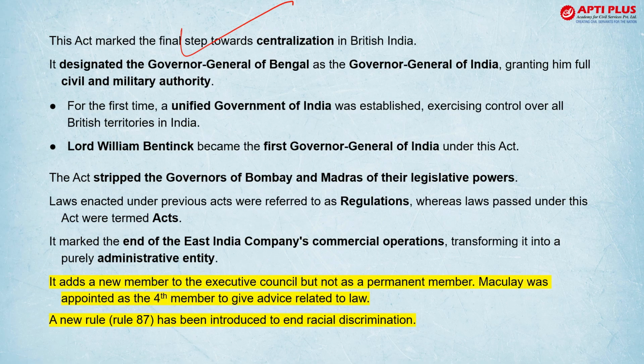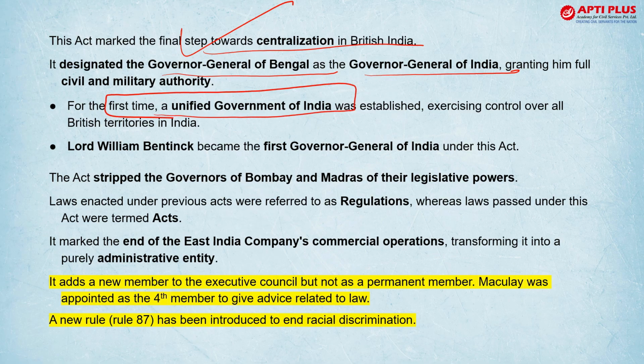First thing, it's a centralization step. This act made the Governor General of Bengal the Governor General of India. For the first time, a unified government of India was established. And who was the first Governor General of India? It was Lord William Bentinck. It also took away the legislative power of Bombay and Madras.